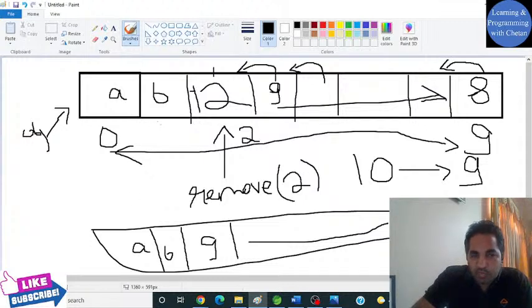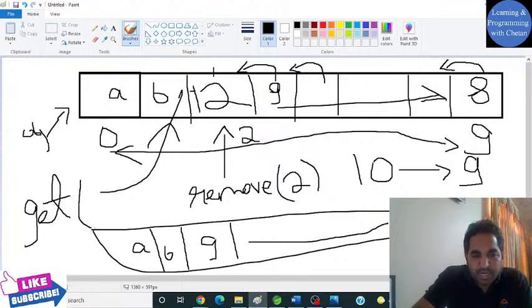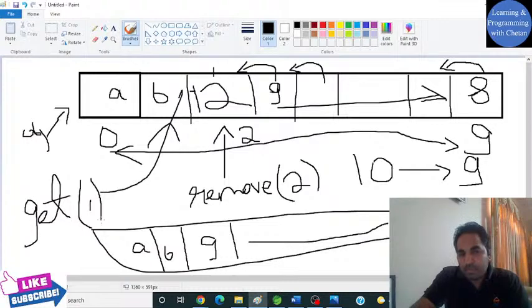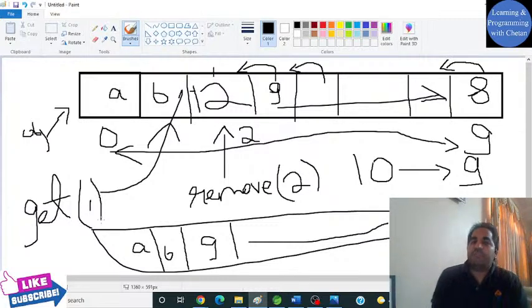So if I want to retrieve an element from any particular location, suppose I want to get an element from my collection at an index of 1. And let me tell you one thing, as we are using an array here, its advantage is that we can retrieve any element from our custom collection with the same speed.